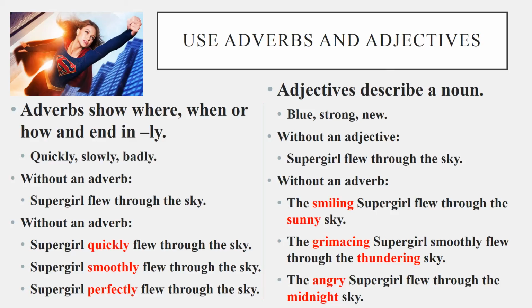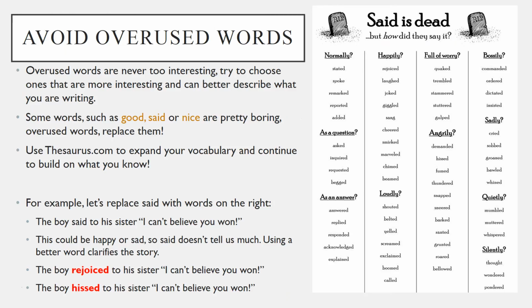Notice, in the first sentence, the entire tone is different. She's smiling and sunny. While the last one, the angry Supergirl in the midnight sky, paints a different picture. So, while Supergirl flew through the sky is true, the other ones allow us to feel more like we're there.